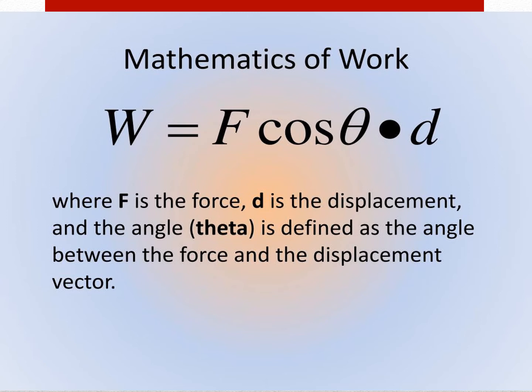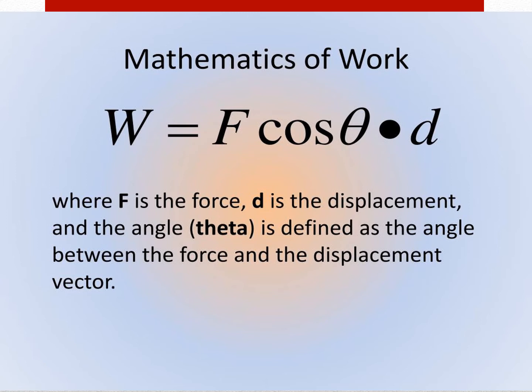Here the product F into dr is a scalar product, that is the dot product. The scalar product of two vectors is a scalar. Thus, the work done is a scalar quantity. So it has only magnitude; it is not having any direction. In the SI system, the unit of work done is Newton meter, or it is represented by joule.